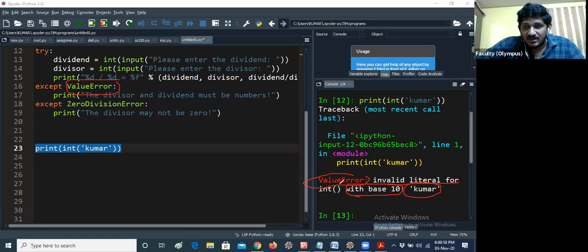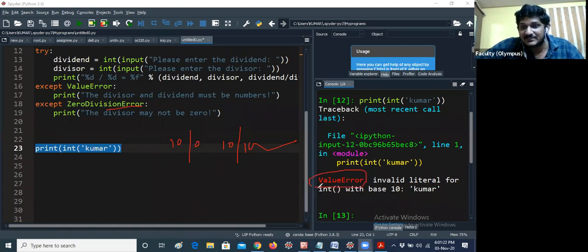Okay. So value error. Why am I giving value error in this program? Hope you understand my concept. For example, if you are doing 10 by 0, it is a zero division error. If I am giving 10 by Kumar, which exception will occur? Value error exception will occur instead of zero division exception. That means value error will be displayed.